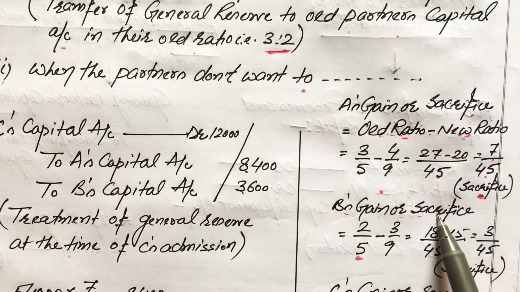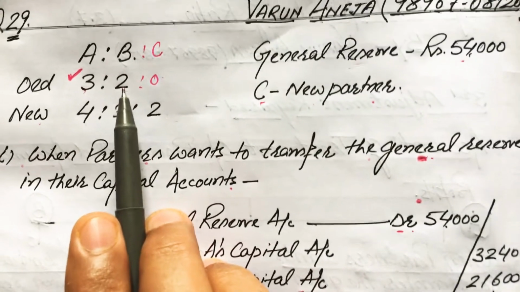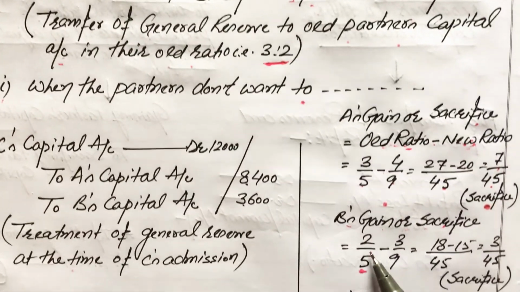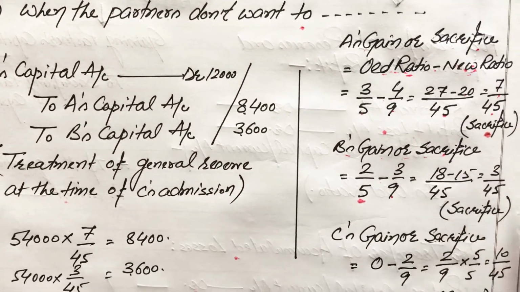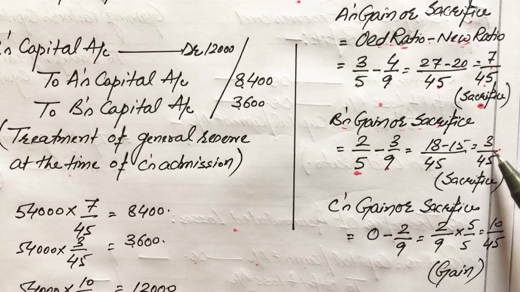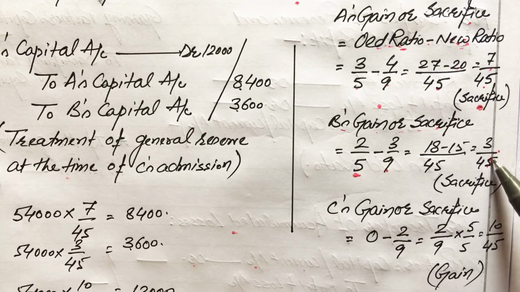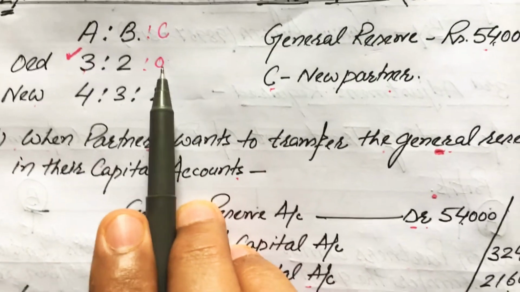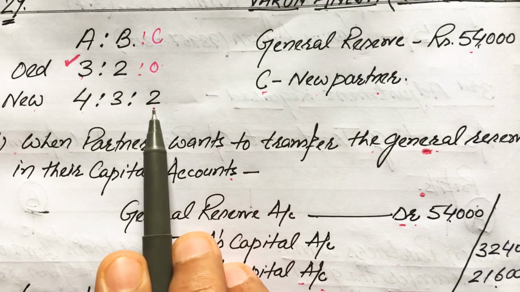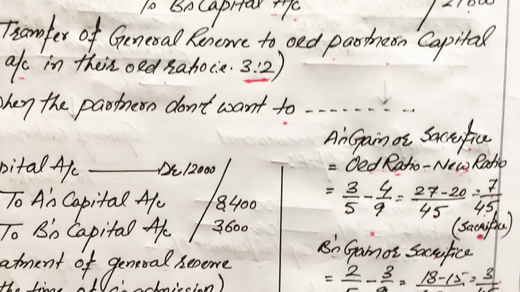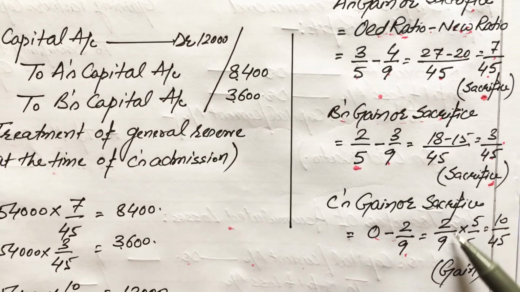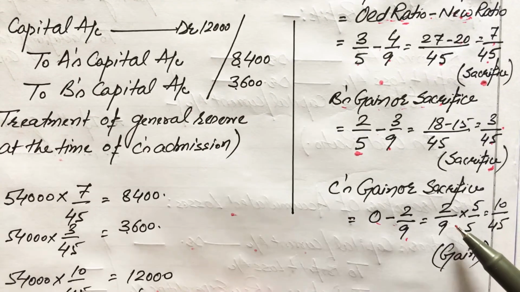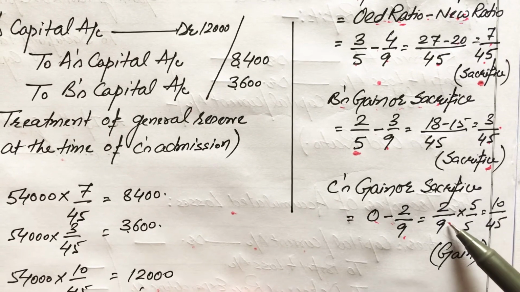Now B's gain or sacrifice. B's old share is 2 by 5, B's new share is 3 by 9, that's why 2 by 5 minus 3 by 9, ultimately the net amount will be 3 divided by 45, again a positive amount, that means again sacrifice. C's gain or sacrifice: C's old share is 0, C's new share is 2 by 9, that's why 0 minus 2 by 9, that means minus 2 by 9, and here minus stands for gain. Why? Because we are using the formula of sacrificing ratio.